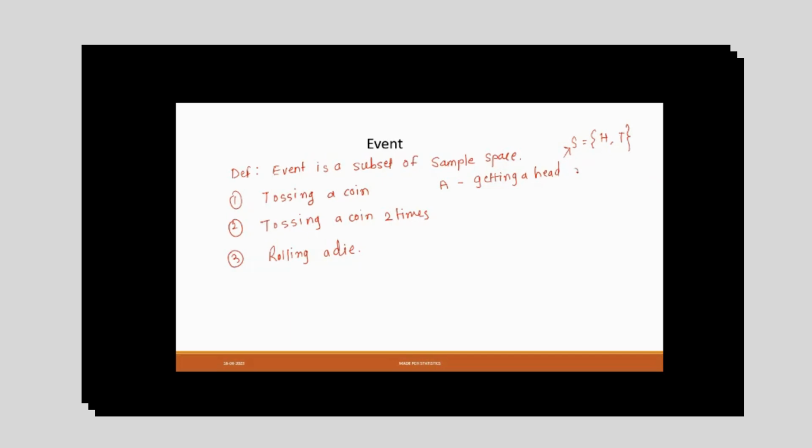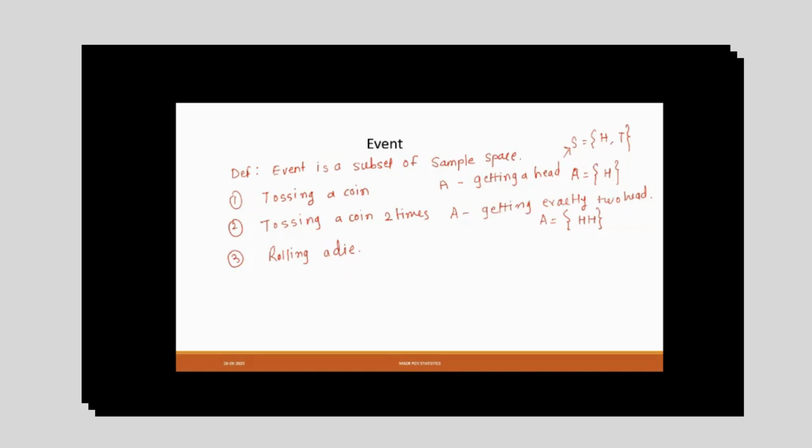So for A, I can write only head, right? For the second example, suppose I have defined A as getting exactly two heads. Then my A will be only one element because I want exactly two heads.